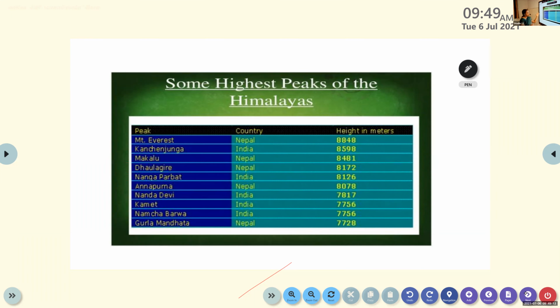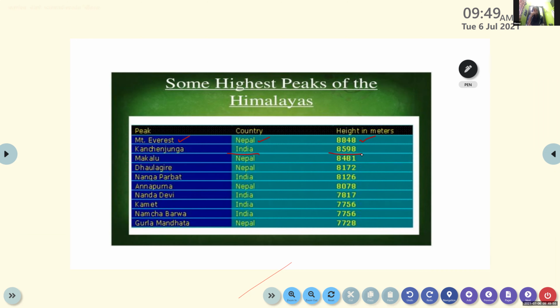You can see the important peaks located in the Greater Himalaya along with their height. Mount Everest, located in Nepal, 8,848 meters. The next one, Kanchenjunga, not Junga, Kanchenjunga. It is located in India, 8,598 meters.